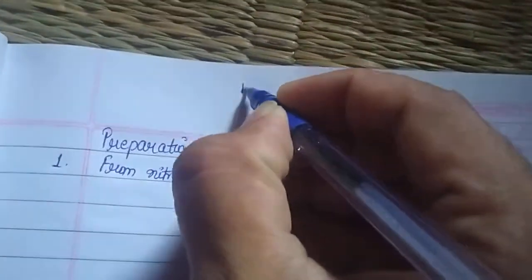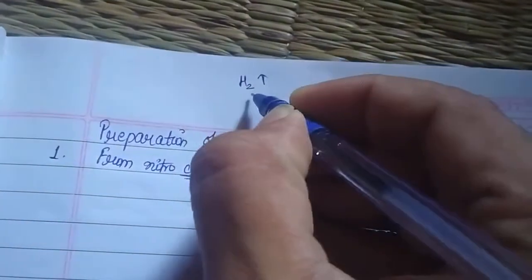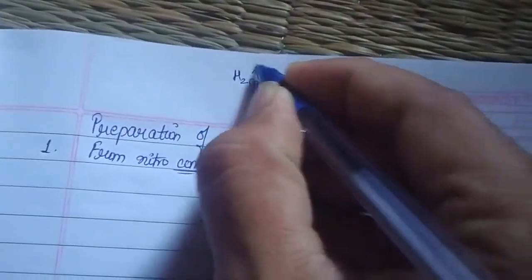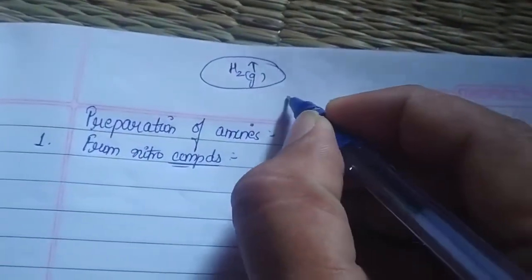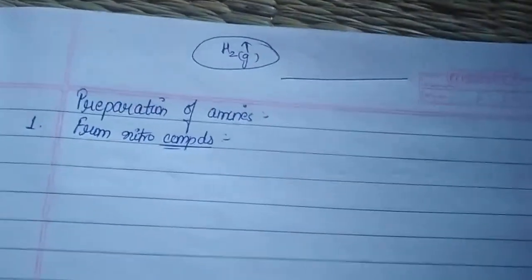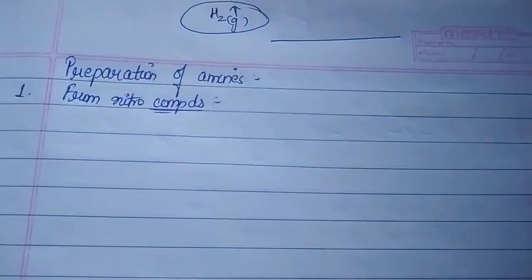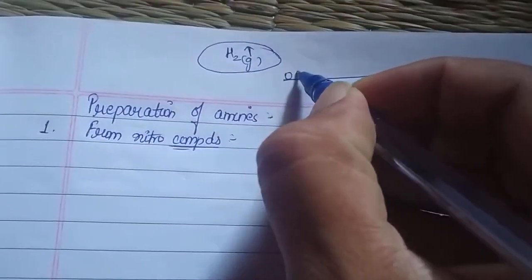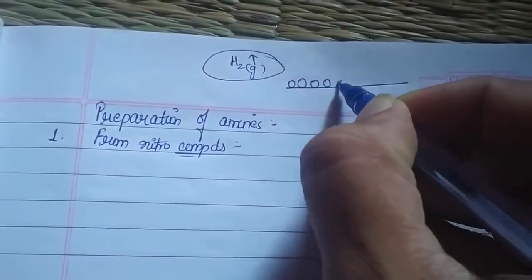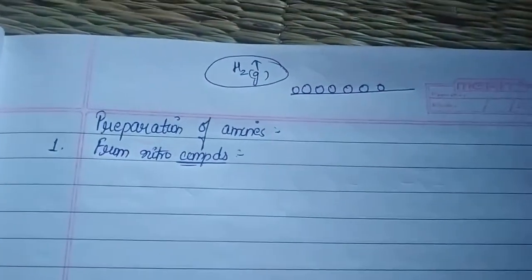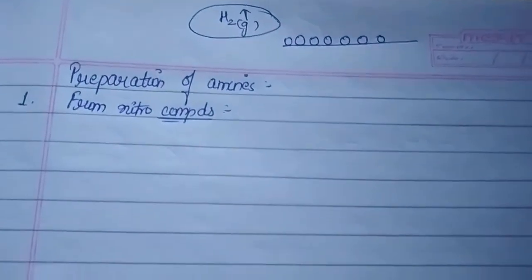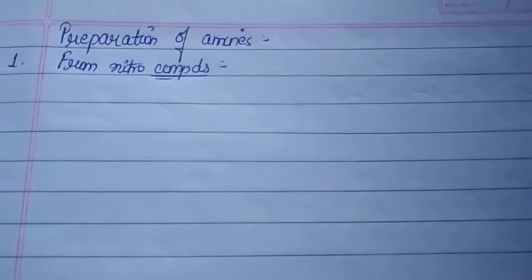Why is it so? As I mentioned earlier, H2 is a gas, so it will be in a gaseous state. We know from surface chemistry that whenever we use a catalyst, more particularly in heterogeneous catalysis, the hydrogen will be sitting on the surface of the catalyst. And when I say finely divided, we know that as the surface area of the catalyst increases, the efficiency also increases.